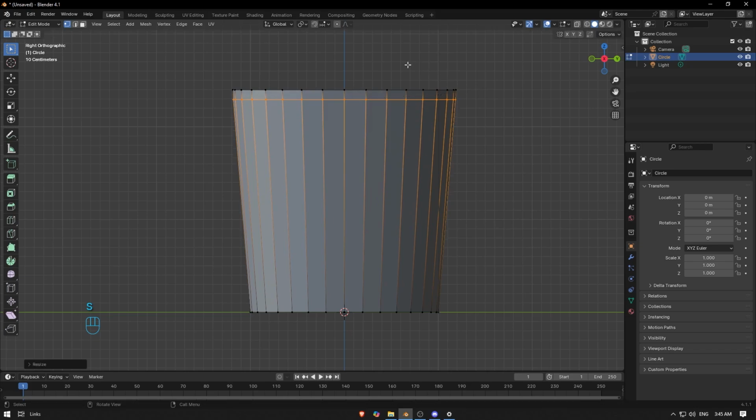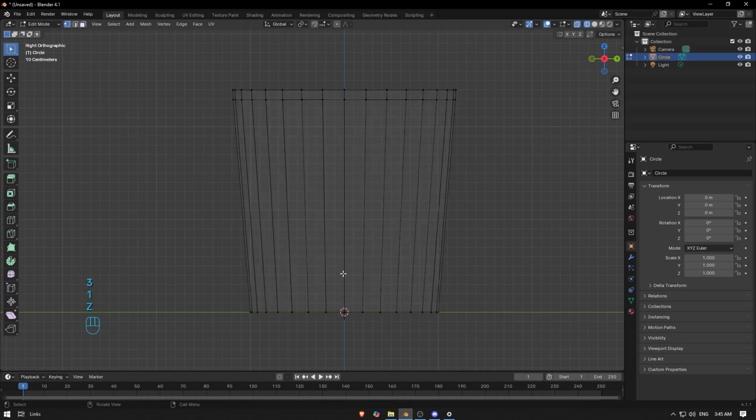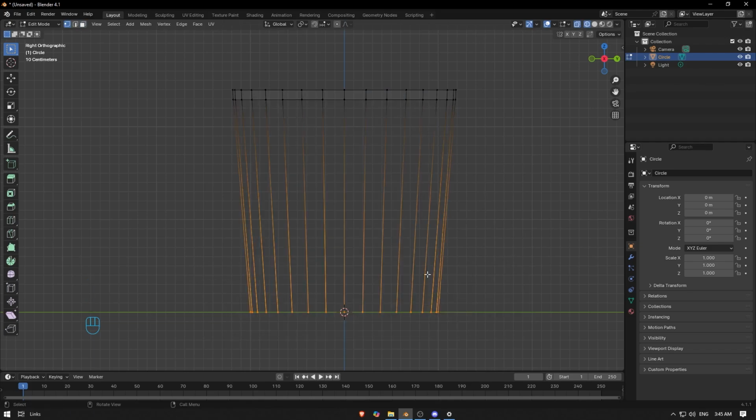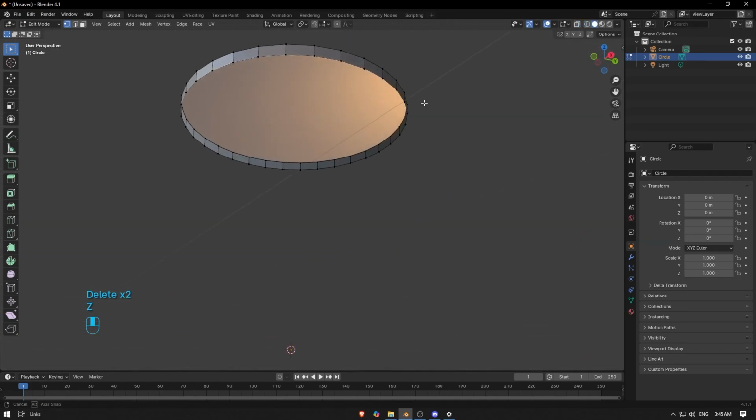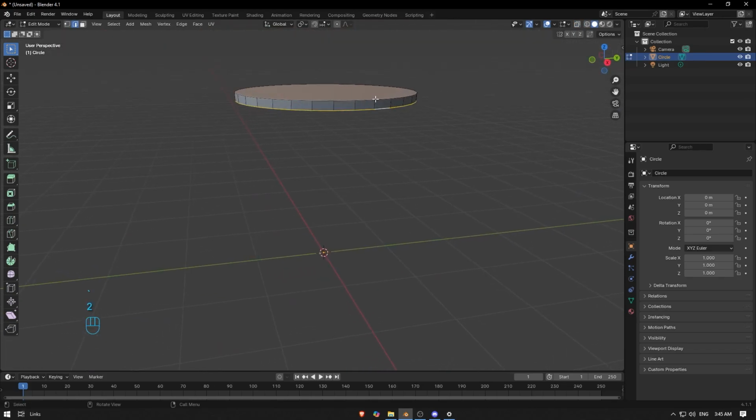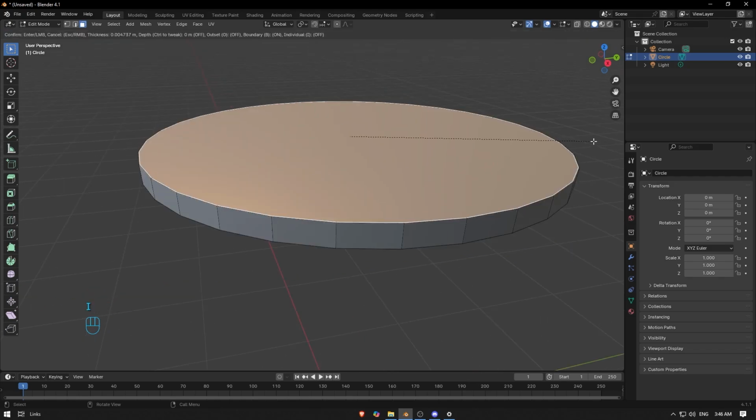And I think we're okay. So for now we are good. We go to wireframe and delete this one, so delete the edges and the vertices too. Now we just need to select this edge and F to fill, and now we're good.